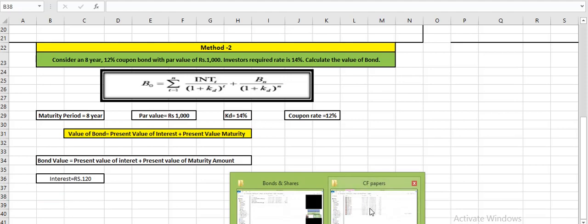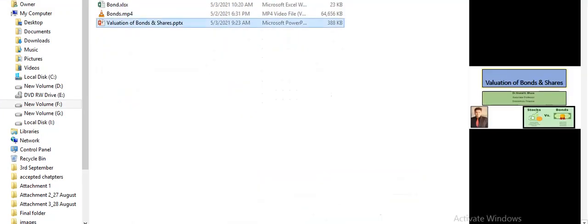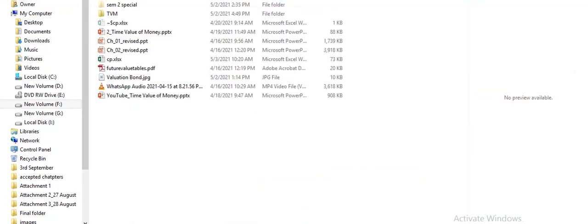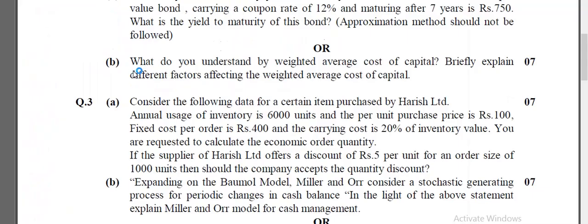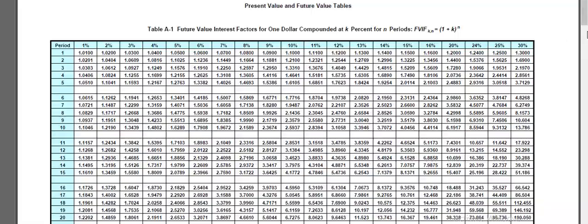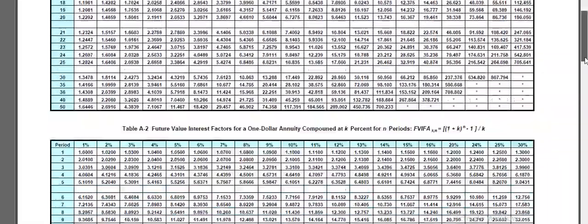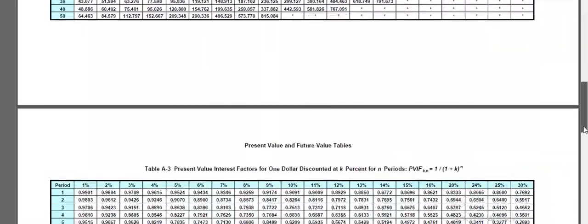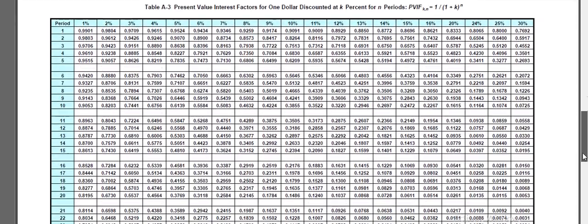So let us see the table values also. We will solve with the help of the table. Yes, we have the table in front of us.